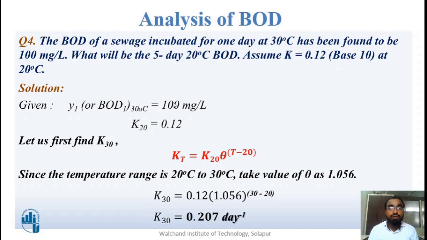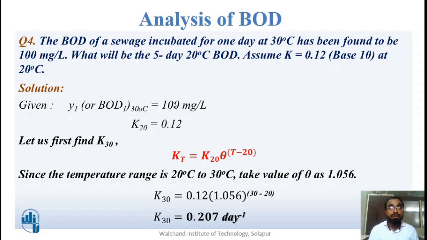So we can use the BOD formula, but in the BOD formula there are 4 parameters: rate constant, temperature, BOD at any time and ultimate BOD. These 4 parameters are needed, but out of which only 2 parameters are given to you, that is time and rate constant.